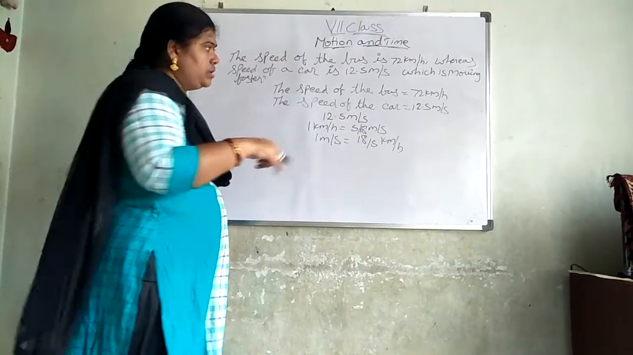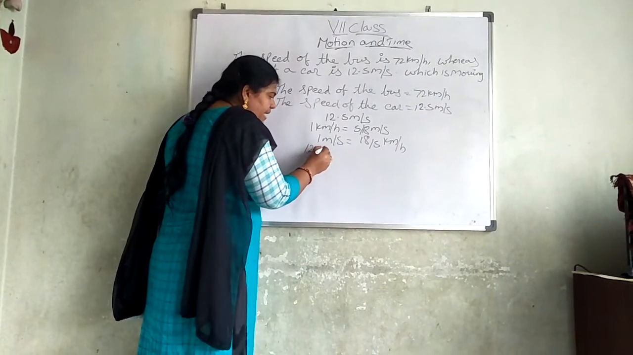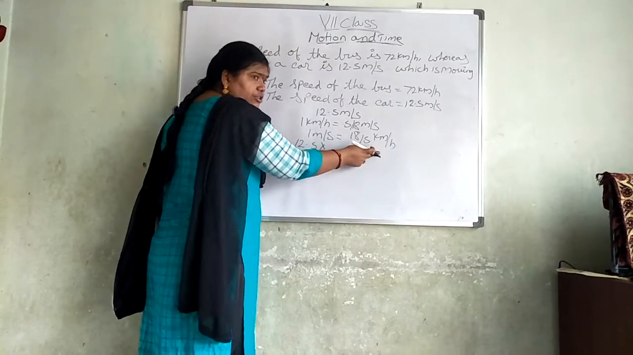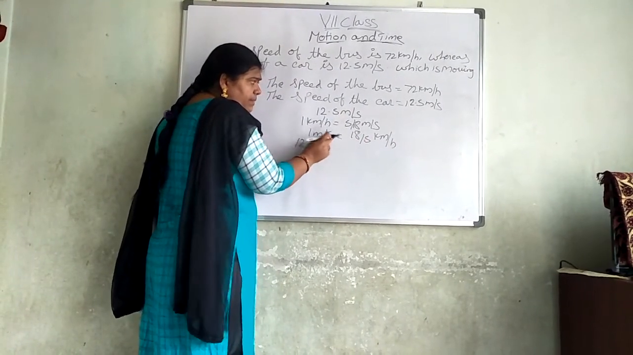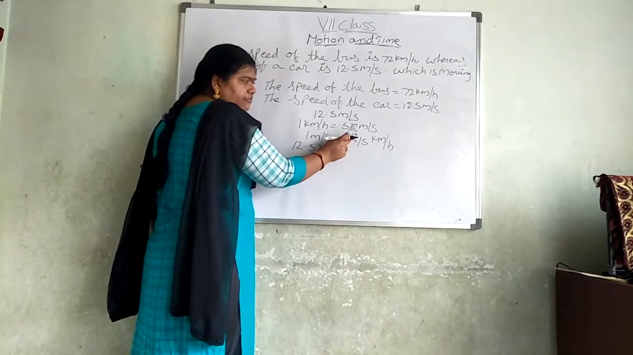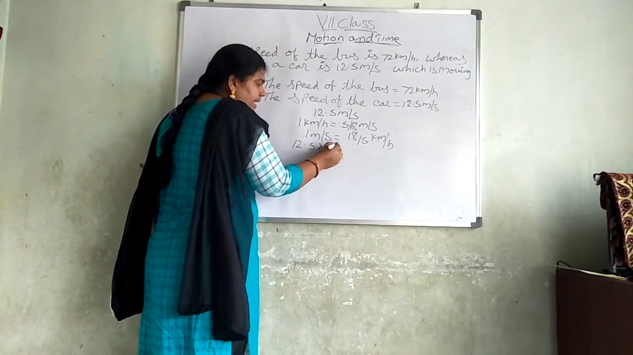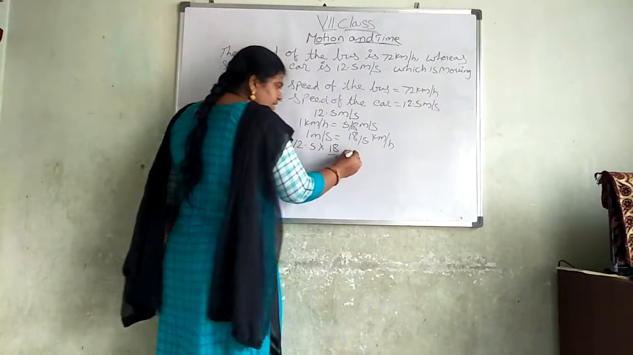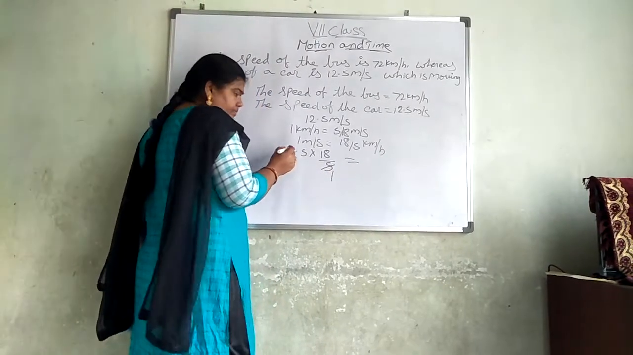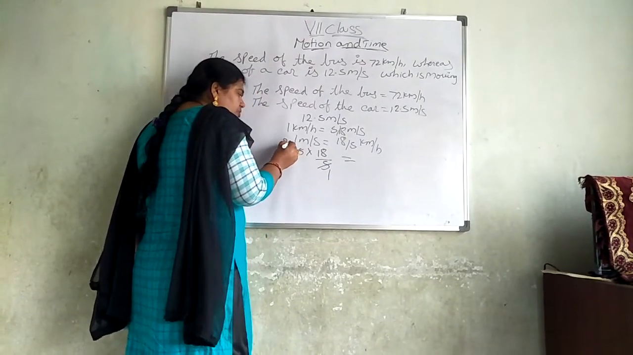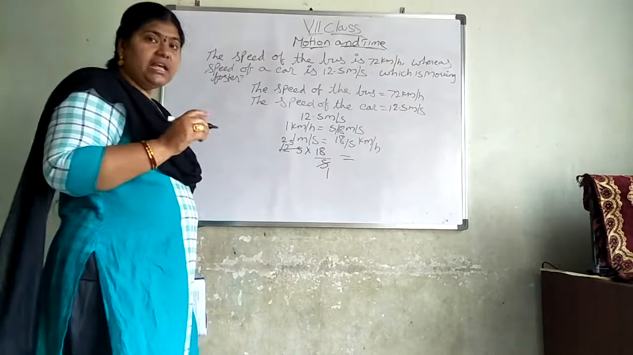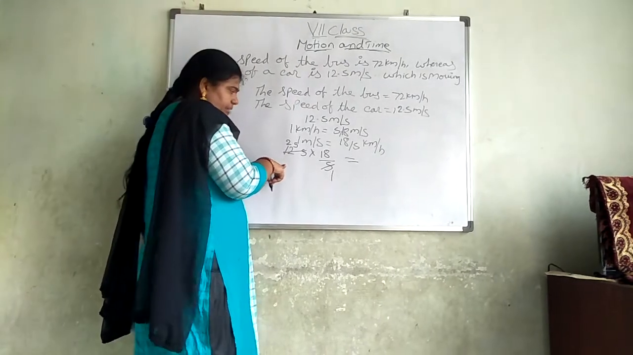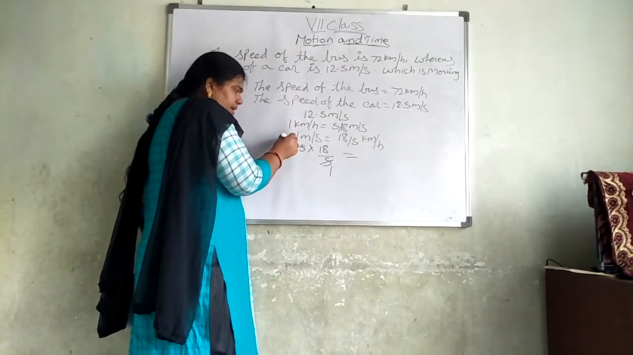Now 12.5 into, this is in meters per second, no? I have to convert this meters per second into kilometers per hour. Now what is the value of 1 meter per second? 1 meter per second value is 18 by 5. So here 12.5 into 18 by 5. 5 ones are 5. Here 5 into 2.5, because 5 25s are 125. But here 12.5 is there, so I kept here 2.5.